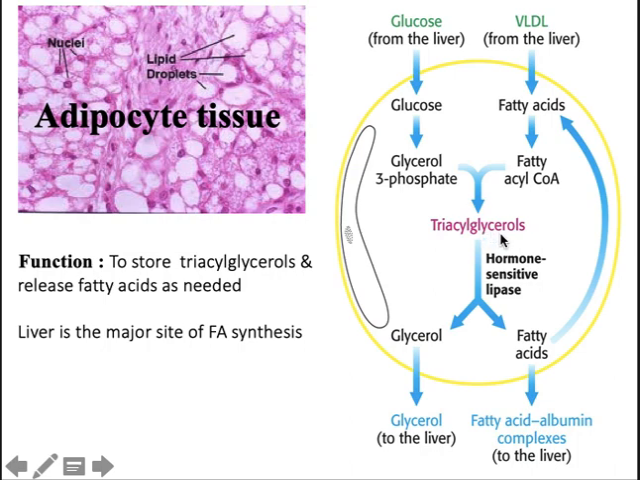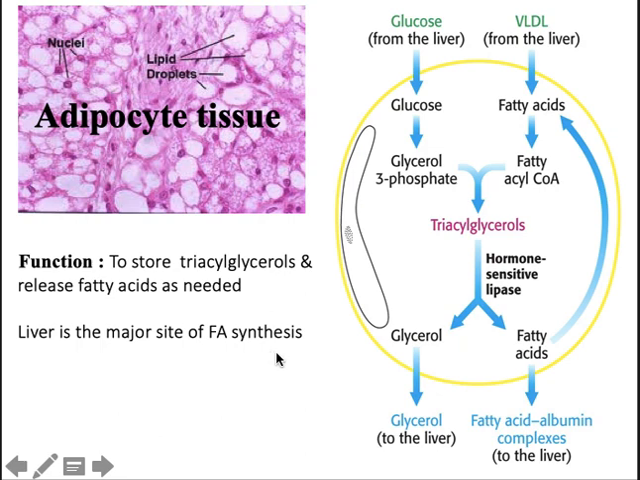What happens in starvation? The hormone sensitive lipase is activated, so it leads to formation of glycerol and fatty acids. Glycerol enters into the liver tissue. Fatty acids combine with albumin and form complexes, and enter into the liver tissue, right? So the liver is a major site of fatty acid synthesis.